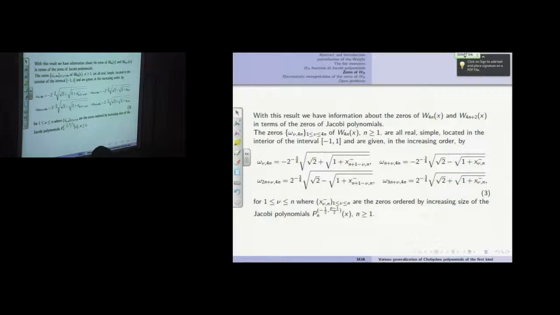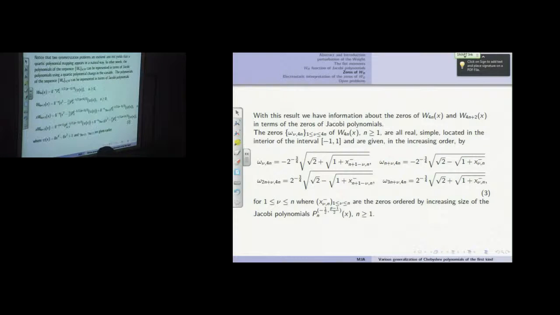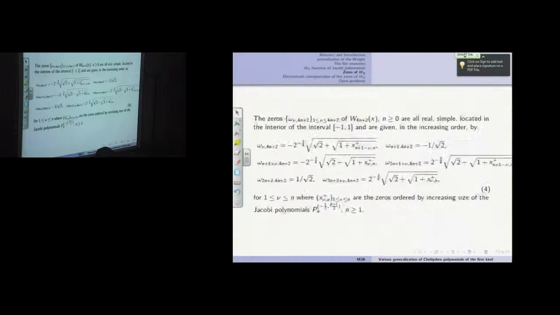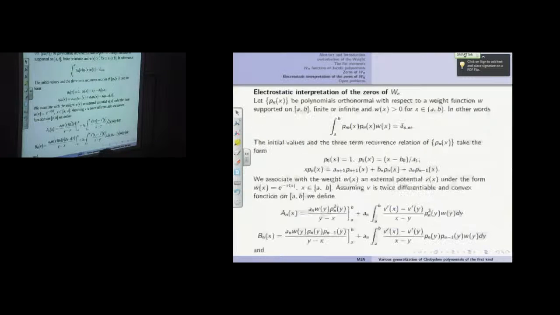The zeros. And after the zeros, he asked us about the electrostatic interpretation of the zeros. So this is some information about zeros. We take the zeros of Jacobi polynomials, and we use just the roots of this quantity. That's why we have square root and square root, 2 square roots. Okay. Also, all this is talking about zeros.